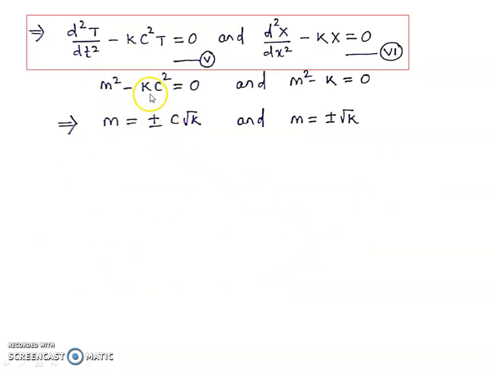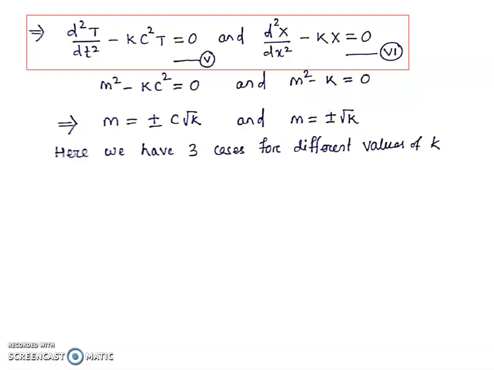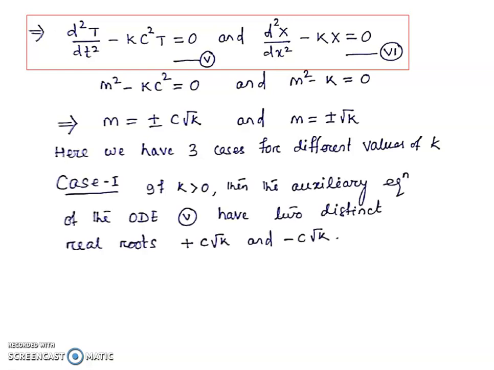Now m square minus kc square is equal to 0. We have m is equal to plus or minus c root k. Similarly, from m square minus k is equal to 0, we have m is equal to plus or minus root k. Now we have three cases. Either k is positive, that means k is greater than 0, or k is negative, that means k is less than 0, or k is equal to 0. Let us do it case wise.